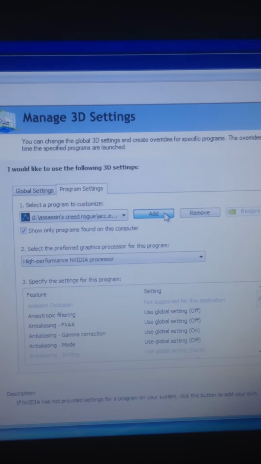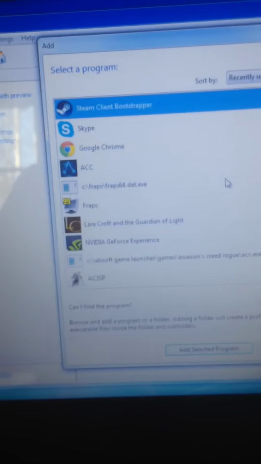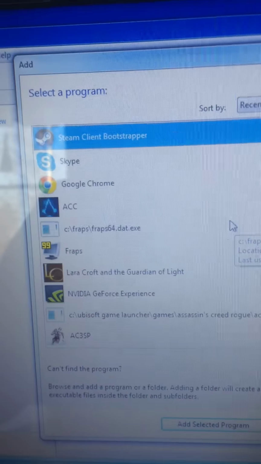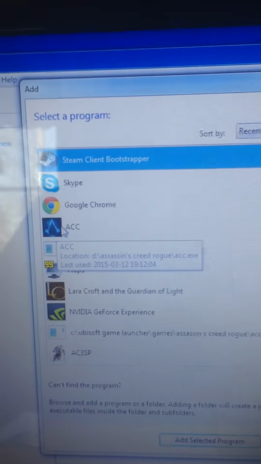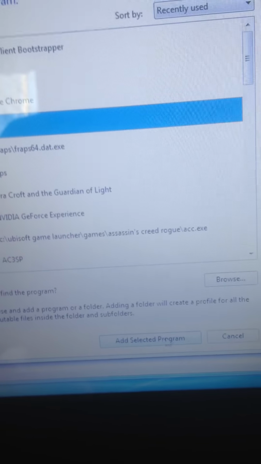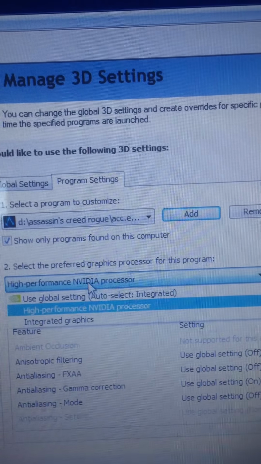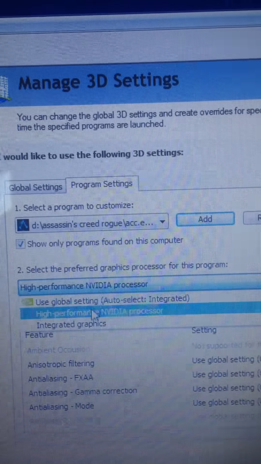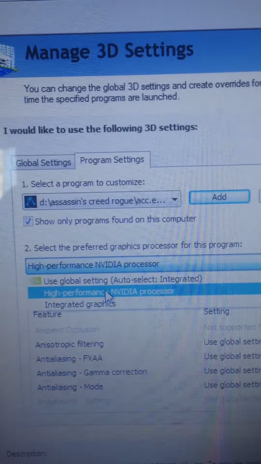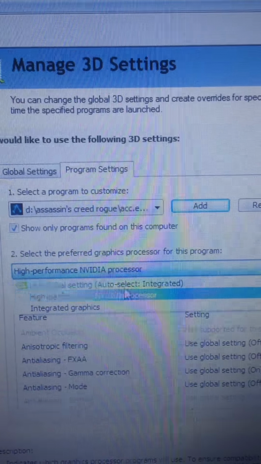It sure is slow. There we are. Now the program is right here, so you just mark it and go to Add Selected Program, but I've already done so. Then just go to select the preferred graphics processor and choose your high-powered processor. In my case it's the Nvidia one.